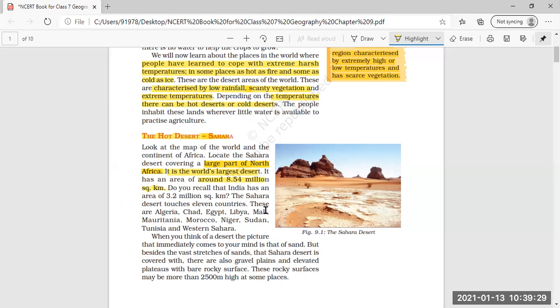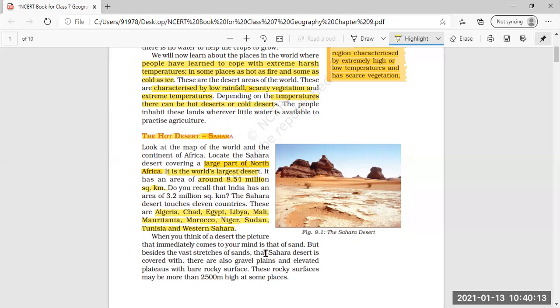Do you recall that India has an area of 3.2 million square kilometers? The Sahara Desert touches 11 countries, and these are Algeria, Chad, Egypt, Libya, Mali, Mauritania, Morocco, Niger, Sudan, Tunisia, and Western Sahara. These are the countries the Sahara Desert is touching. That means it is spread over a very large area.